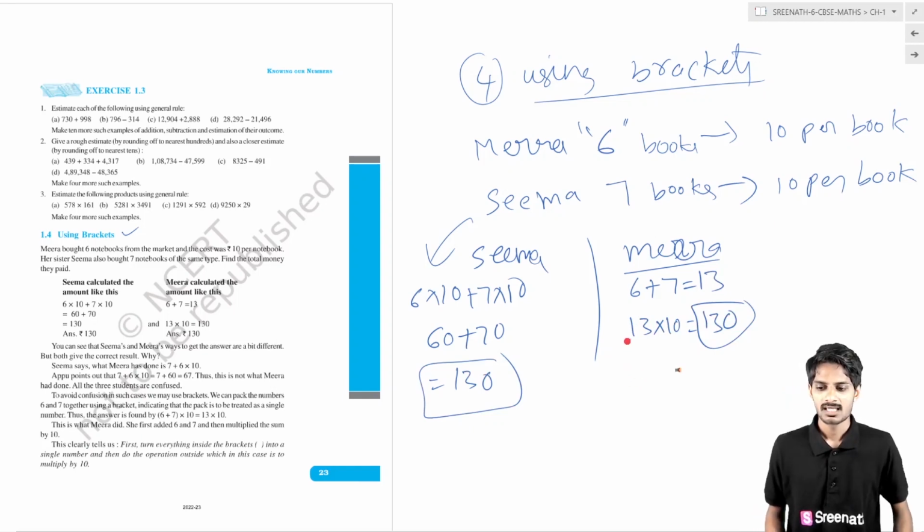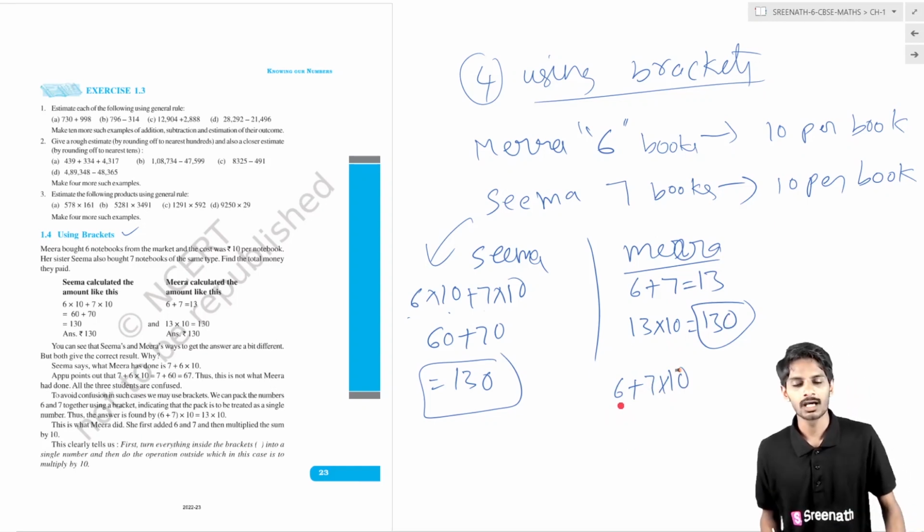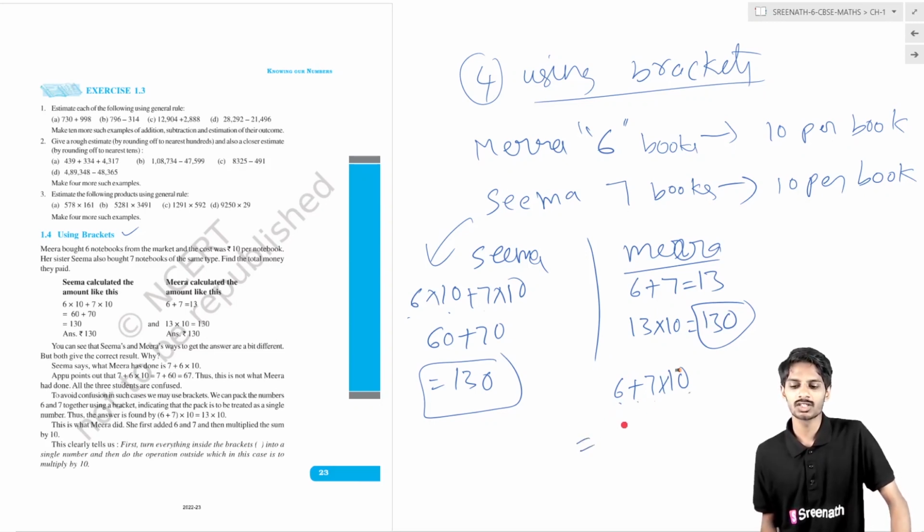But what happened here? She calculated 6 into 10 plus 7 into 10 is equal to 130. But how did the other calculate? 6 plus 7 into 10, finally 130. Then another girl came and started a confusion. 6 plus 7 into 10 means 6 plus 70, that is 76. But the original value is 130.